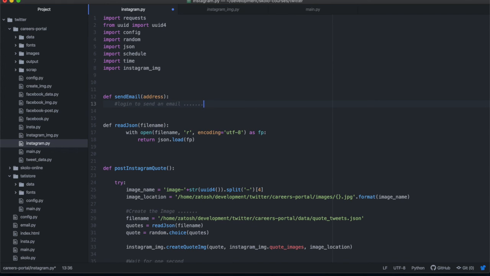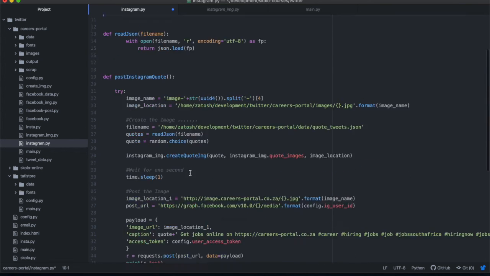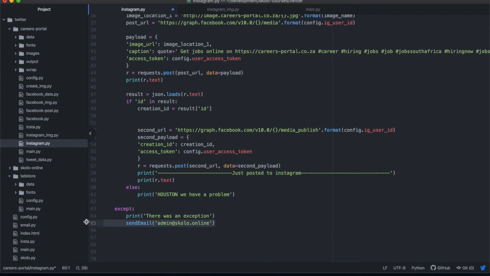If you don't know how to send an email, this is not complicated. I've got lots of videos on my channel showing how to use the email functionalities. This is very simple in Python. Google it, check Stack Overflow, or maybe send an SMS. There's also a video I've done on how to send an SMS with Twilio. Just make sure that you inform yourself when something goes wrong inside of your code. So I'm going to remove that for now, and I'll leave that as it is.